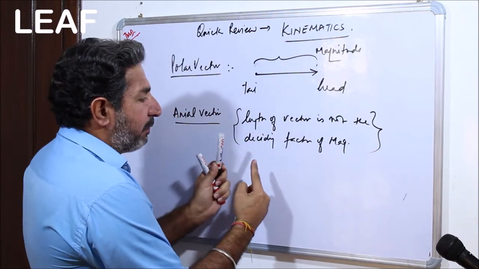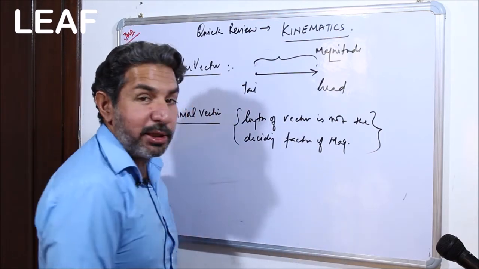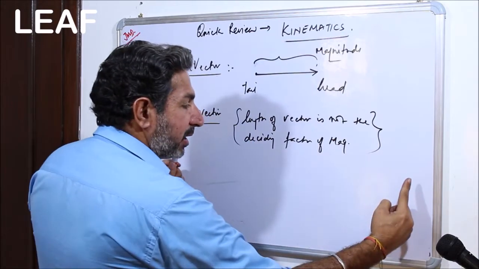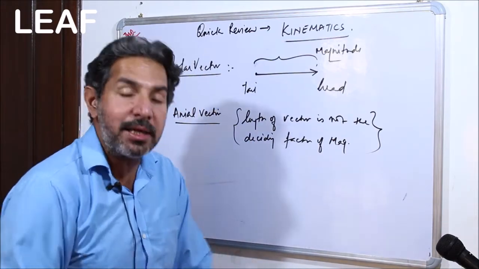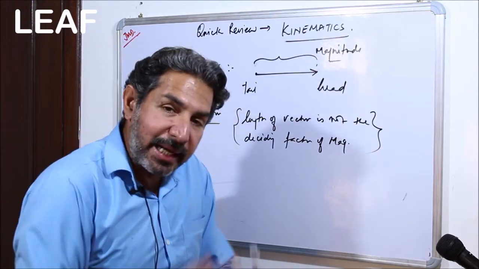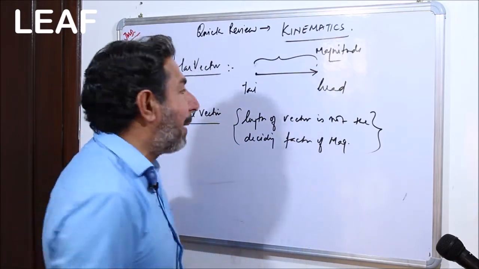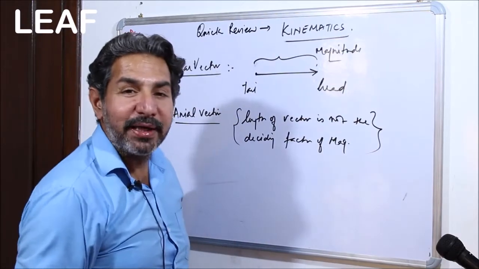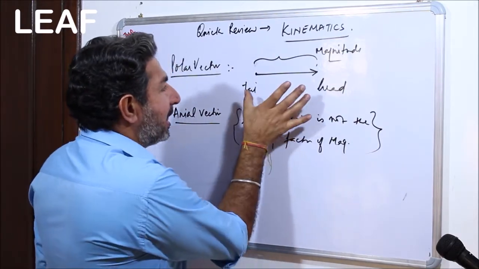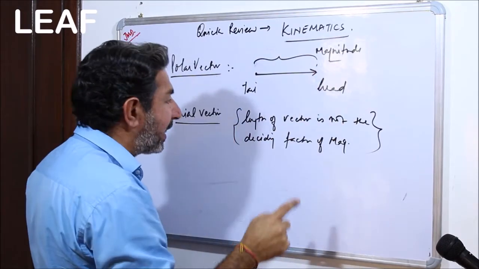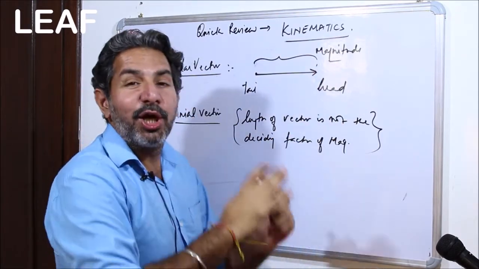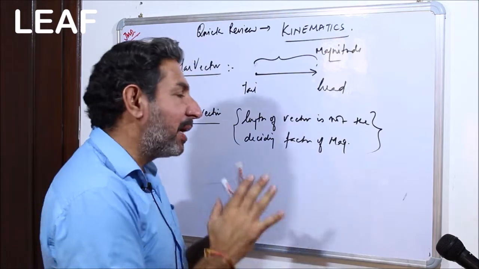So say if the axial vector is this long, it means the magnitude is quite high, and if it is this small, the magnitude is small. No, it's not going to happen in the axial vectors. But yes, truly it is going to happen in the polar vectors, right? In polar vectors, the length is magnitude. In axial vector, the length is not going to give us the value of the magnitude.